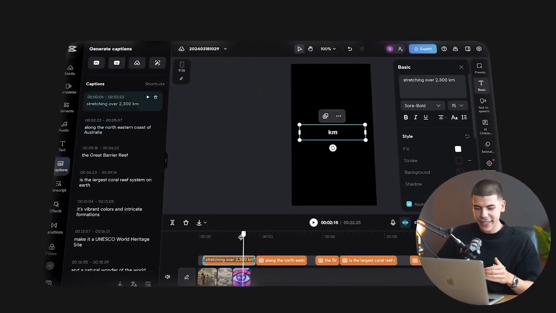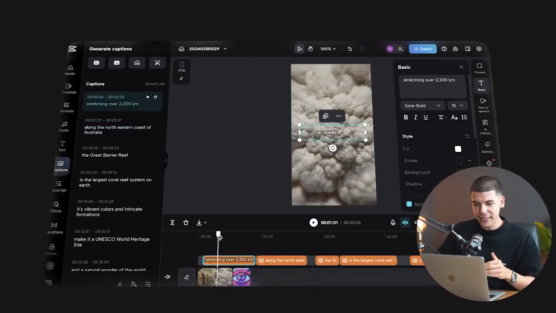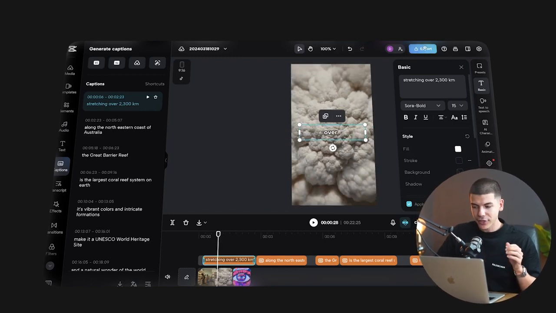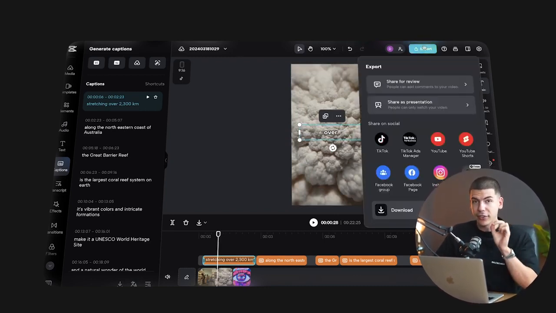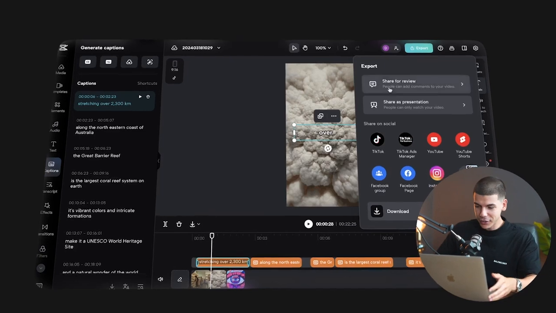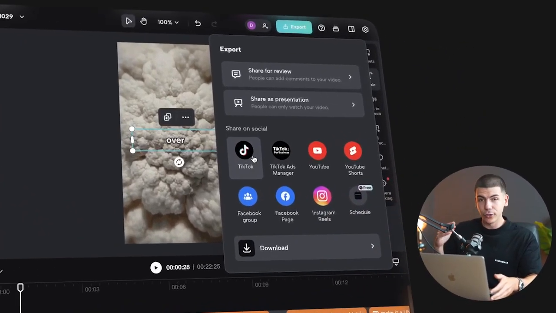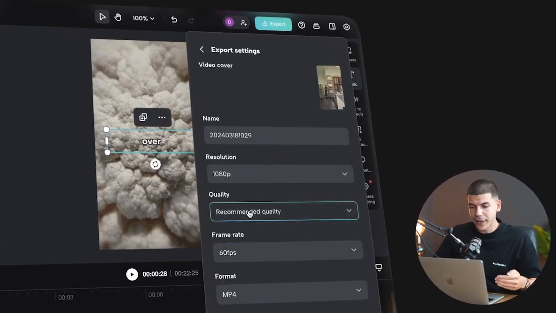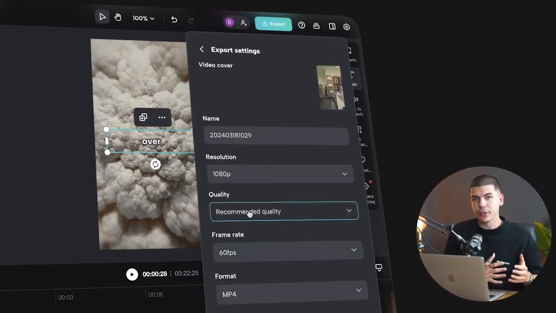I would just need to go and get as much footage from eye candy to upload in the background. And once I'm done editing my faceless TikTok, I can just export this as long as it's over 60 seconds long. Remember, it's very important. Then you can publish directly over to your TikTok account. So you can export it directly to TikTok, or you can just download it to your device and then afterwards just upload it to your TikTok account.